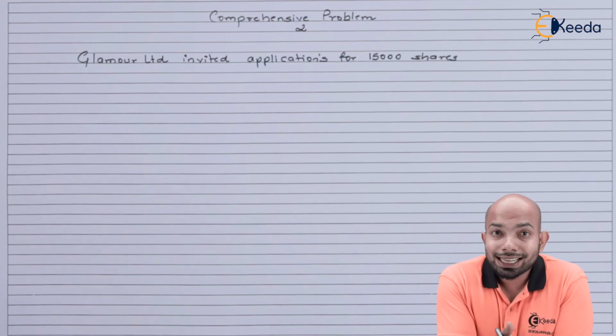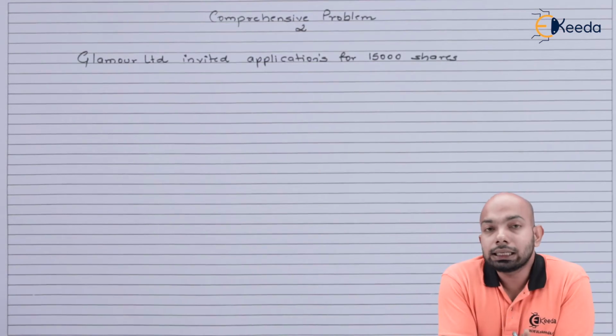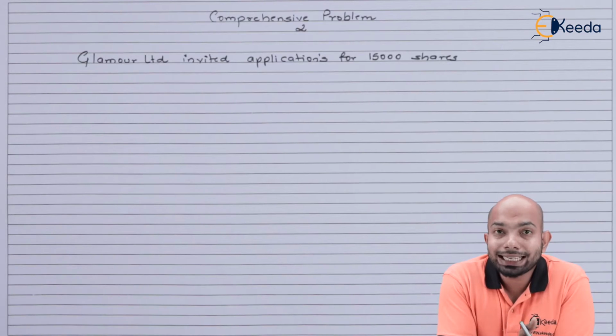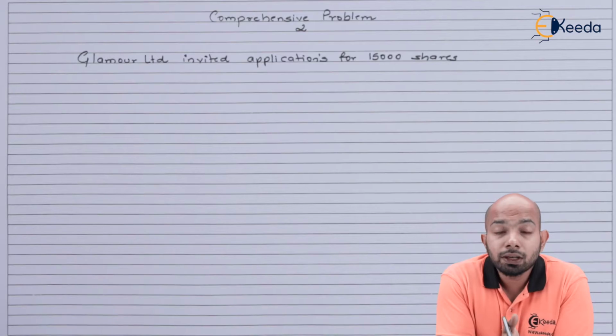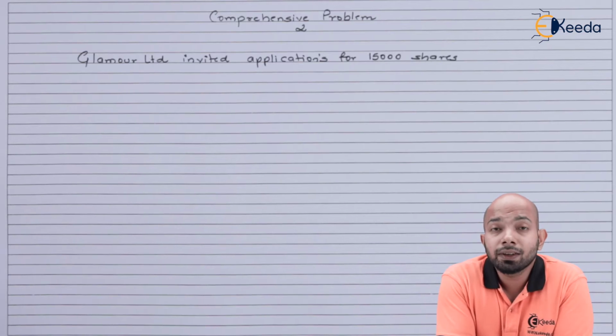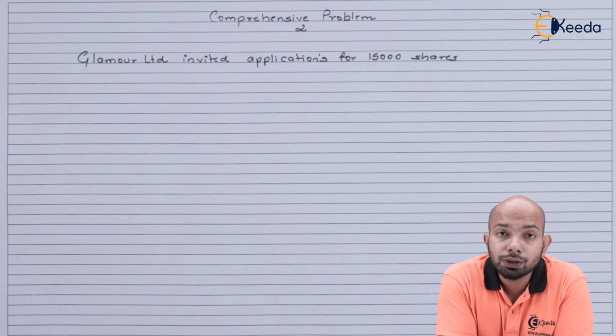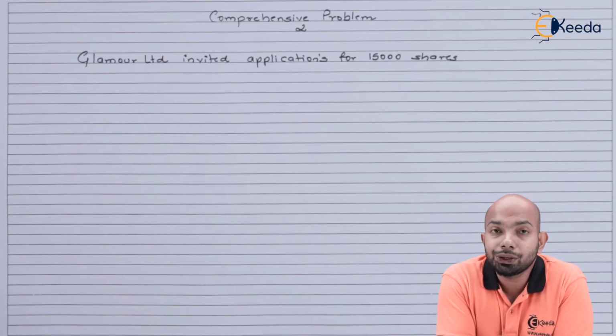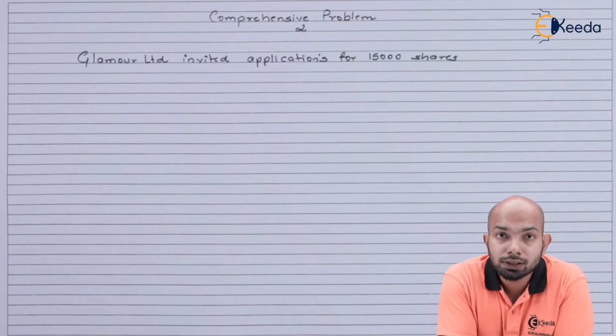The problem that we're discussing right now is based on a company known as Glamour Limited, which has invited applications for 15,000 shares. So basically the issue has been made for 15,000 shares. The following details will be provided to you regarding the application money, the allotment amount, the first call and the final call, based on which you have to figure out what exactly you need to do on the adjustments part.